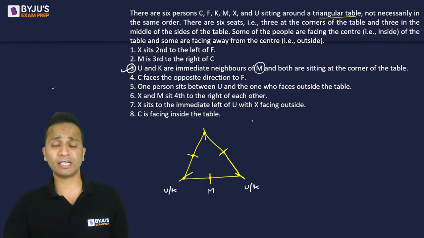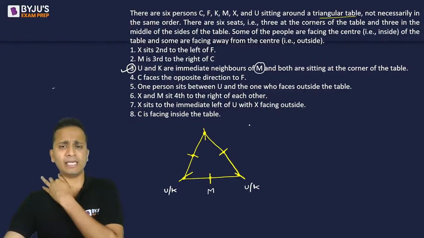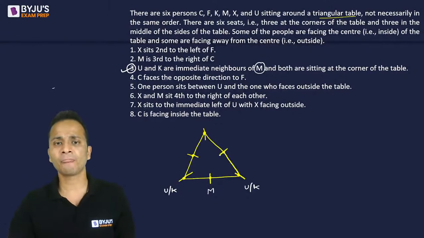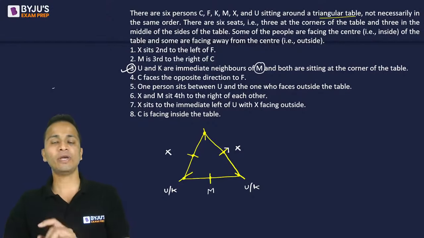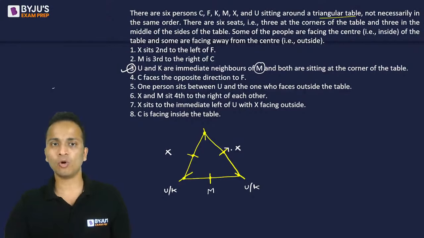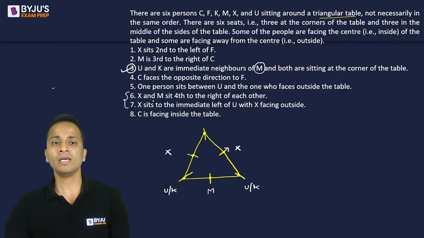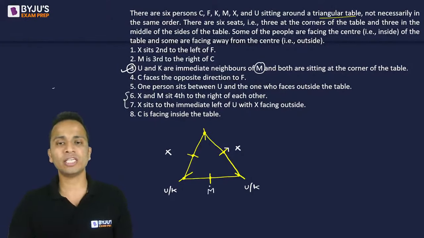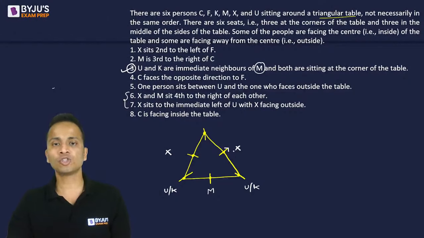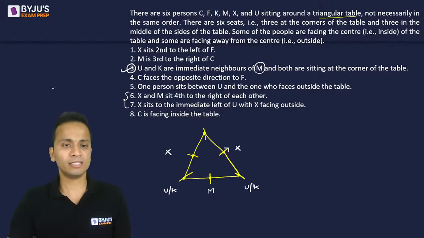X had two possible positions, either here or here. If I take this place where X is facing outside and go back to condition number 6, and look at both conditions together: X and M sit fourth to the right of each other. M should be fourth to the right of X, but it is not true. So X cannot sit in this position.